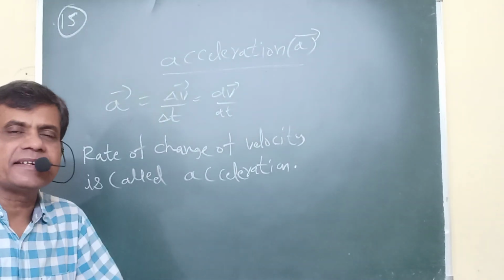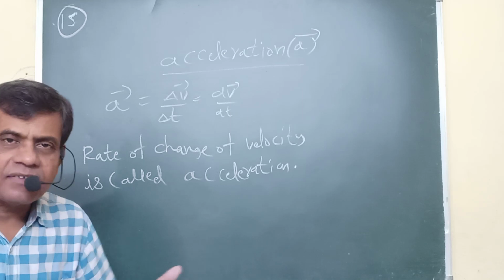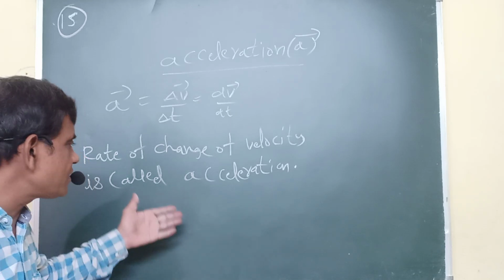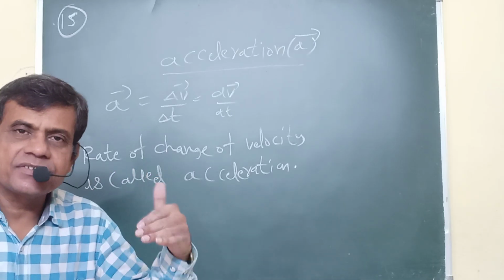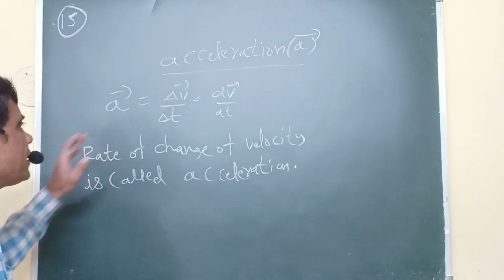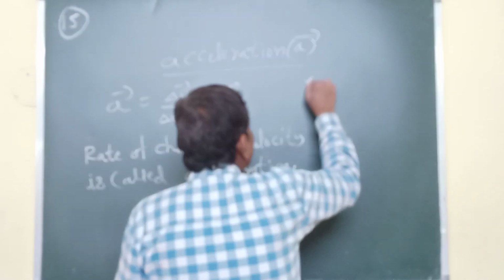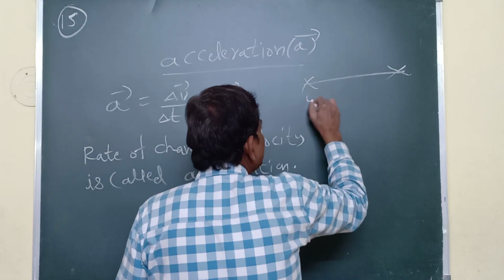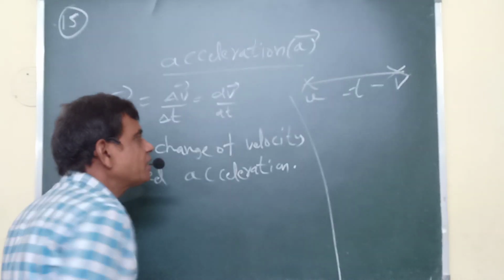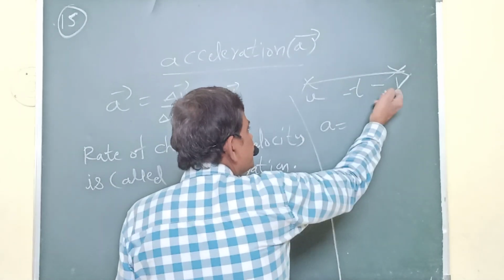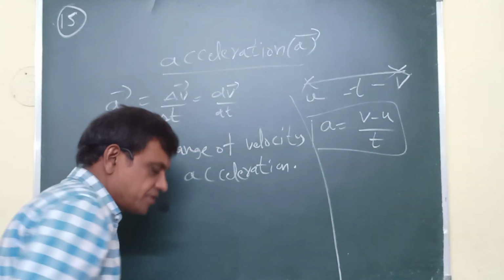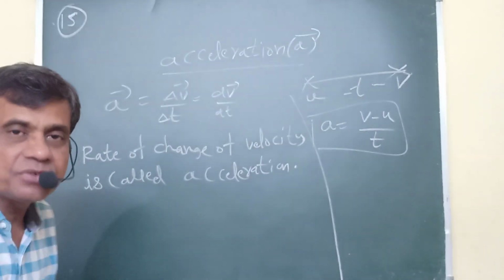For example, one car is at rest. With the help of the accelerator, I am increasing its velocity. So velocity is increasing. Acceleration represents velocity increasing. For example, I am taking one particle with initial velocity u, final velocity v, and time t. Acceleration equals the change in velocity, v minus u, by t. That is the acceleration.